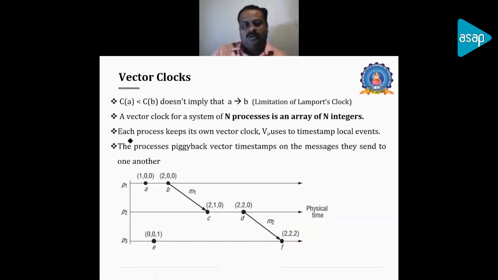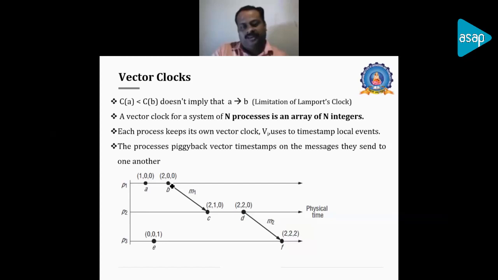So each process keeps its own vector clock Vi, which it uses to timestamp local events, and the process piggybacks the vector timestamp on the messages they send to one another. So instead of a single time, here process 1 has an event A, so it will update its position time. That is, process 1's update is the first entry. It will update from 0 to 1, and the second and third entries are for process 2 and process 3, which will remain 0.